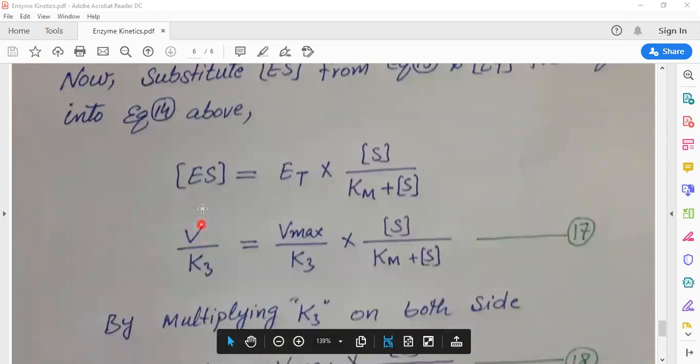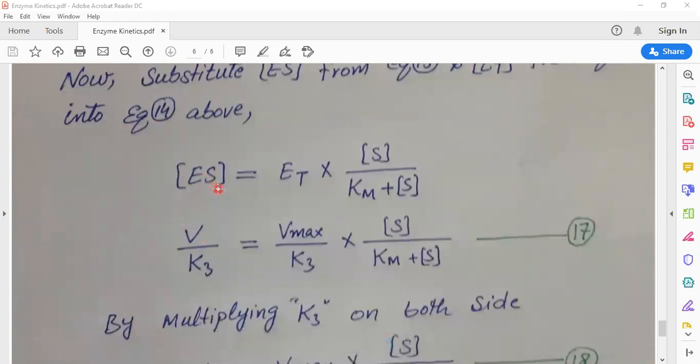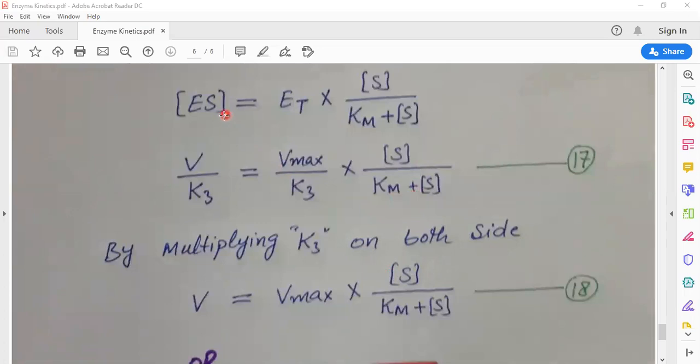This is equation 14: enzyme substrate concentration is equal to total enzyme into substrate concentration divided by Km plus substrate concentration. Enzyme substrate concentration is equal to V divided by K3, that is equal to Vmax divided by K3 into substrate concentration divided by Km plus substrate concentration. This is equation 17.